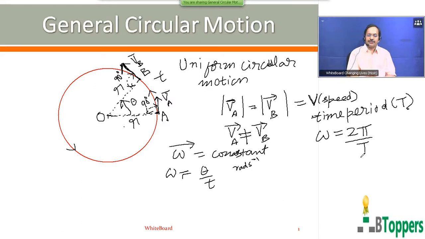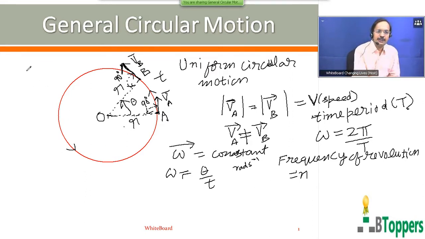The number of revolutions completed by the particle in 1 second is called the frequency of revolution. I denote it by small n.